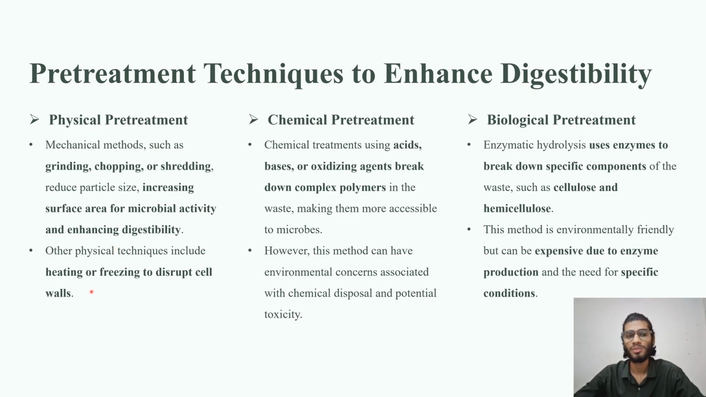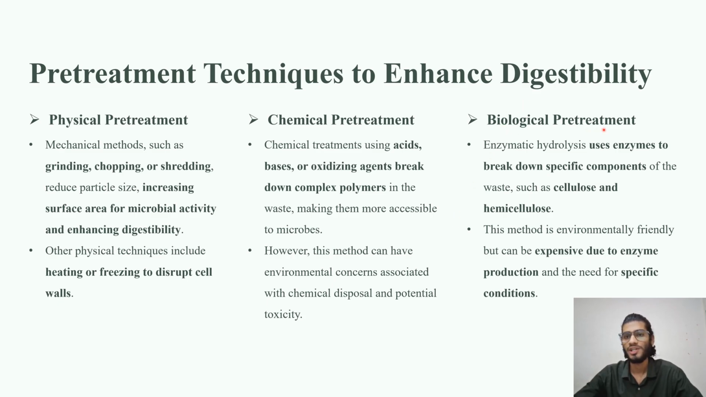It can also be done by heating or freezing, which leads to the disruption of the cell walls of any kind of biomass which is present. In the biomass, cells will definitely be present, so plant cell walls will be disrupted with the help of heating or freezing. Whereas chemical treatment is done with chemicals like acids, bases, and oxidizing agents, which break down the complex polymers into simpler forms.